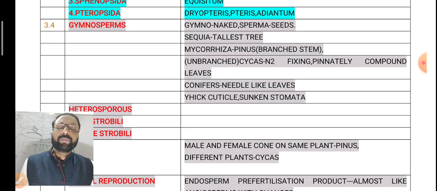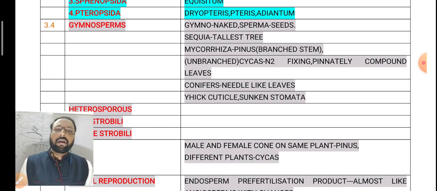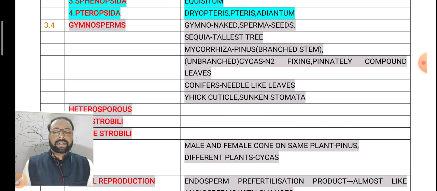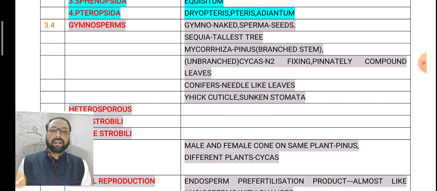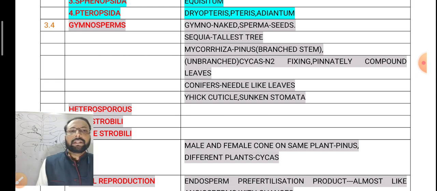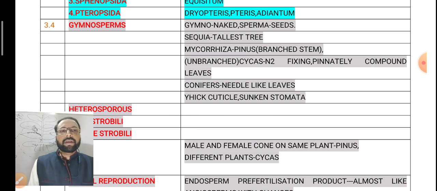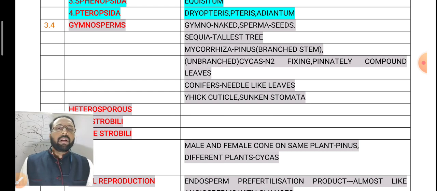And look at the gymnosperms. Gymnosperms are phanerogams. Phanerogams are seed plants, but here there is no ovary. Only seeds are present, hence they are called phanerogams without ovary. Naked seeds are present, no ovary. Example Sequoia, the tallest tree. Some of the gymnosperms are associated with fungi called mycorrhiza, example Pinus.